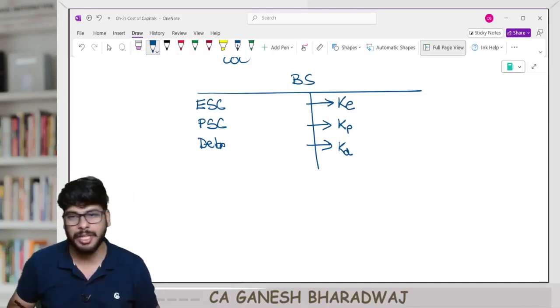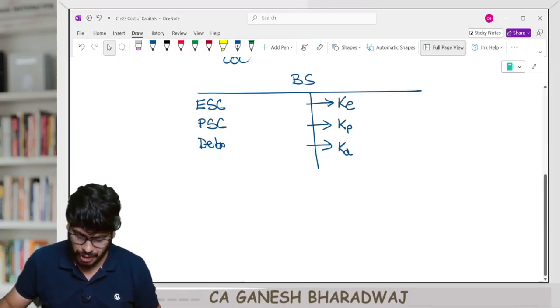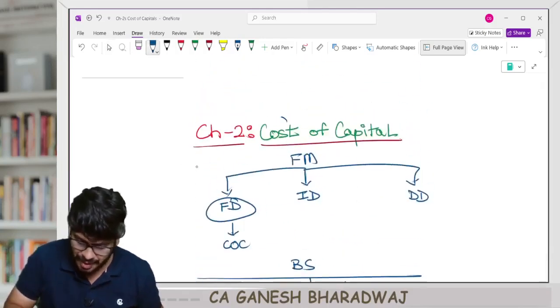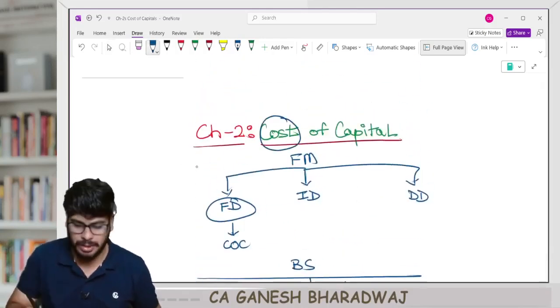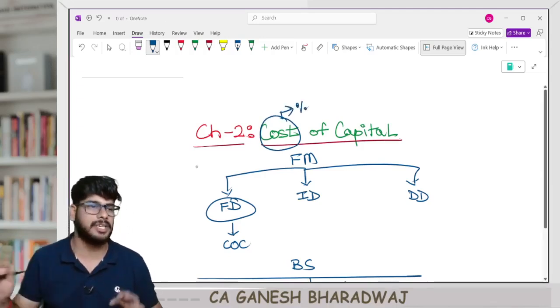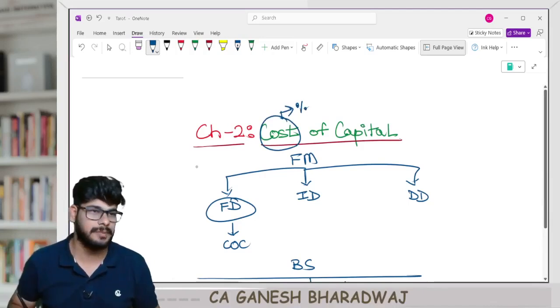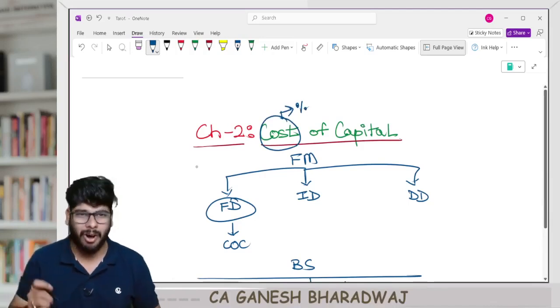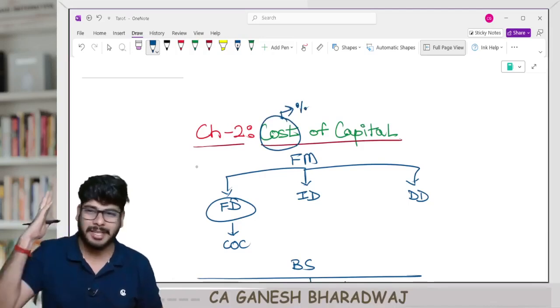One thing you need to remember is that in this chapter, whenever I use the word cost, it is always expressed as a percentage, not in absolute terms.